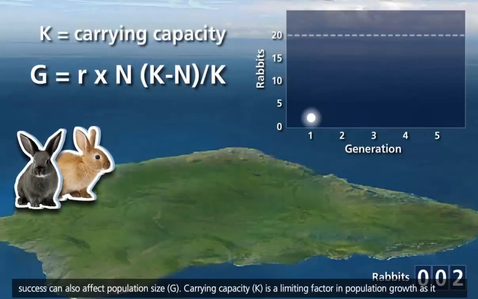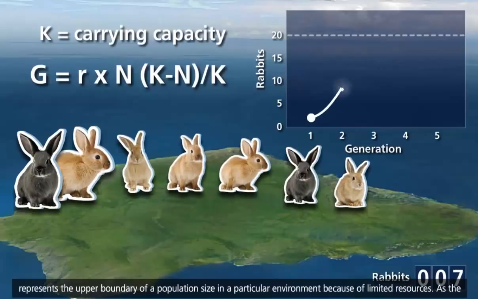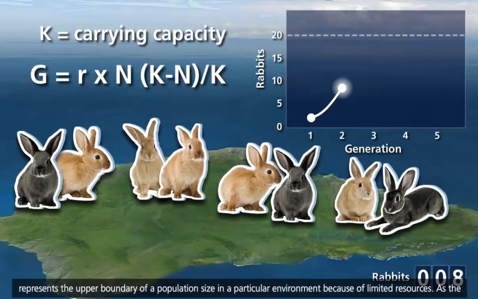Carrying capacity, K, is a limiting factor in population growth, as it represents the upper boundary of a population size in a particular environment because of limited resources.